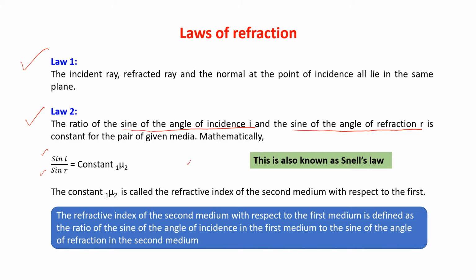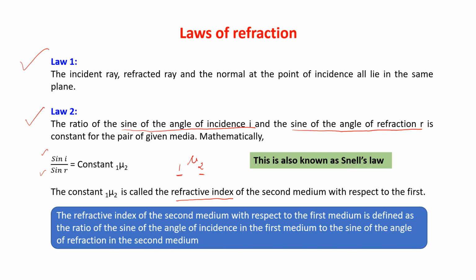If I am writing mu 2,1, it means this is a constant known as refractive index, the refractive index of the second medium with respect to the first.